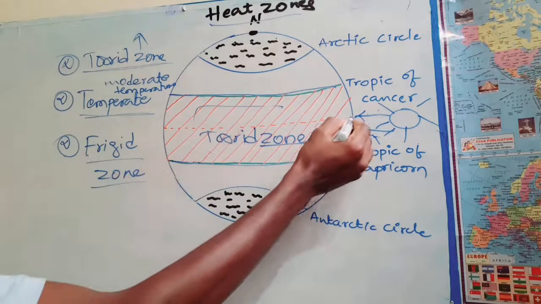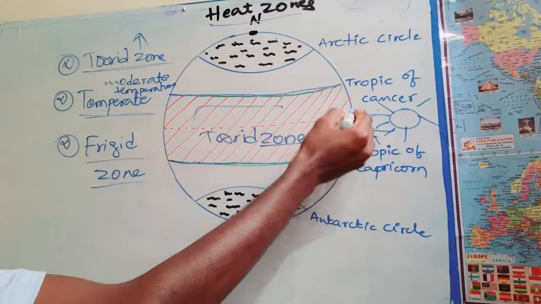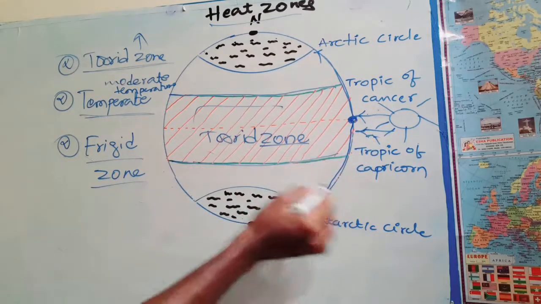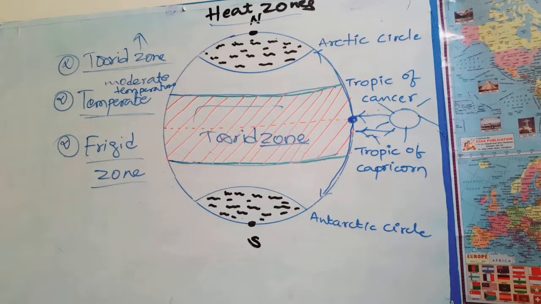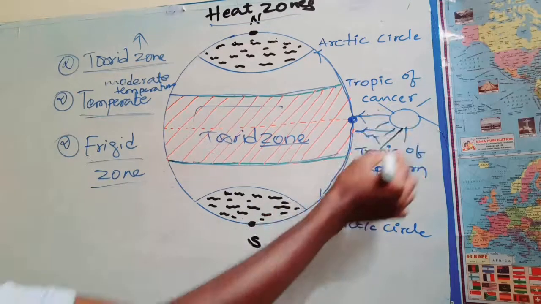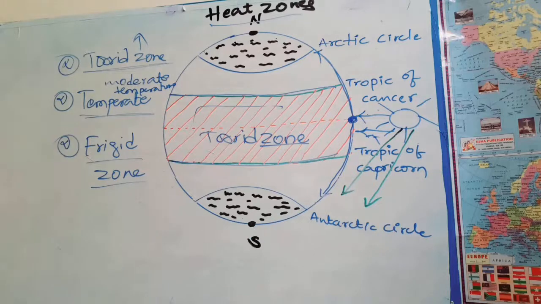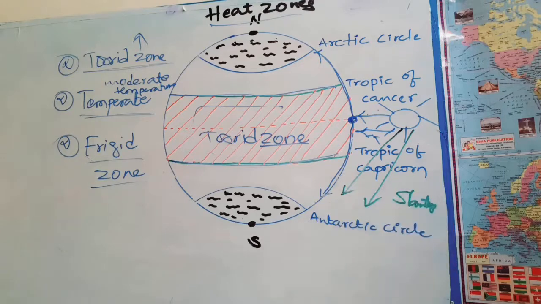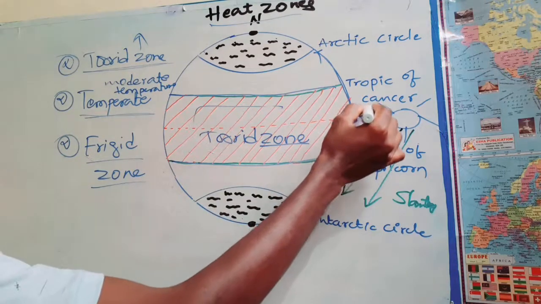As we move towards the pole, north pole or south pole, the orientation of sunlight is slanting. Here the angle of incidence is 90 degrees.